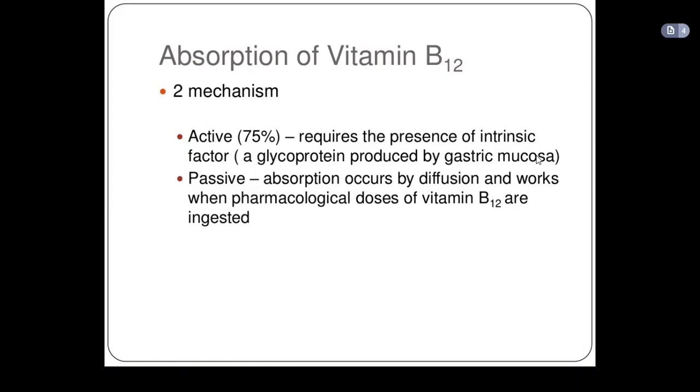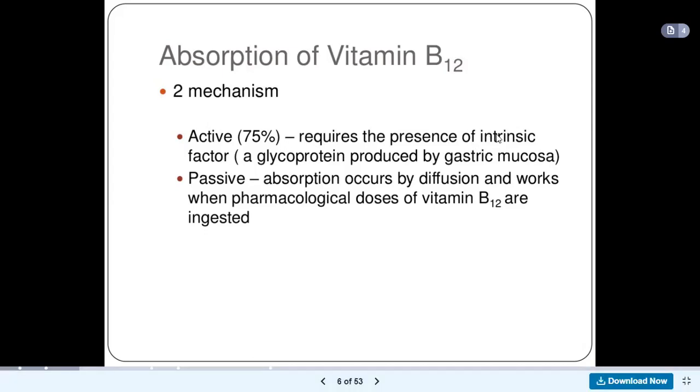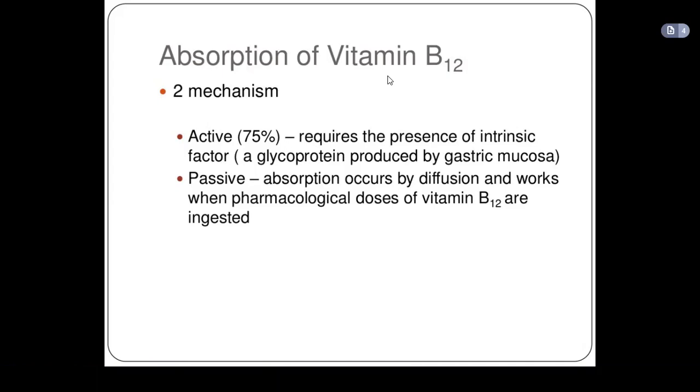That means that if there is a problem with the parietal cells of the stomach, there would be no intrinsic factor. And without intrinsic factor, vitamin B12 cannot be properly absorbed. So 75% of vitamin B12 absorption is done actively with the help of intrinsic factor.